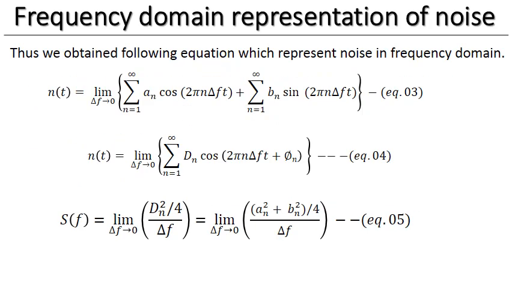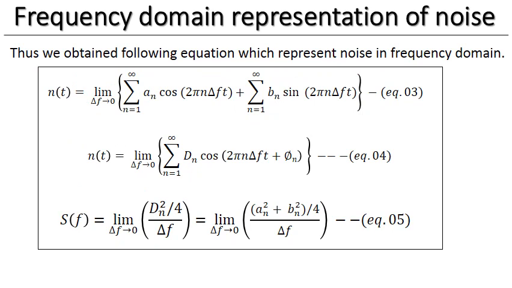So these are the equations of frequency domain representation of noise. Equation number 3 is the quadrature representation. Equation number 4 is the polar representation, and equation number 5 gives the power spectral density. So with this, we cover this topic, frequency domain representation of noise. Thank you.